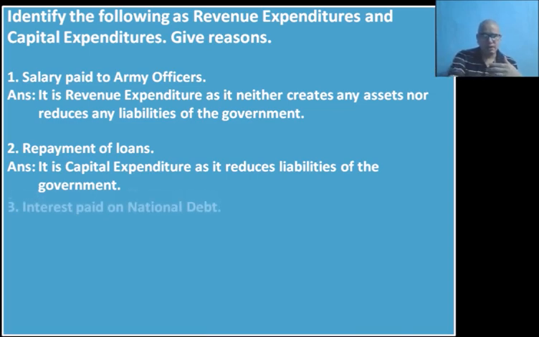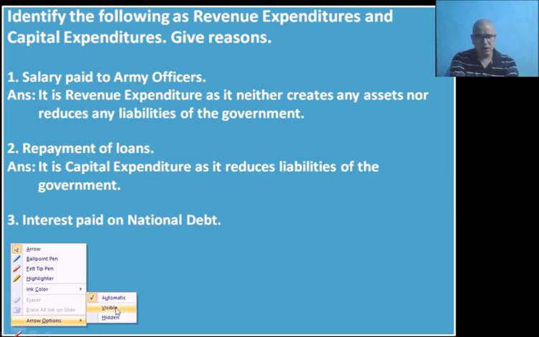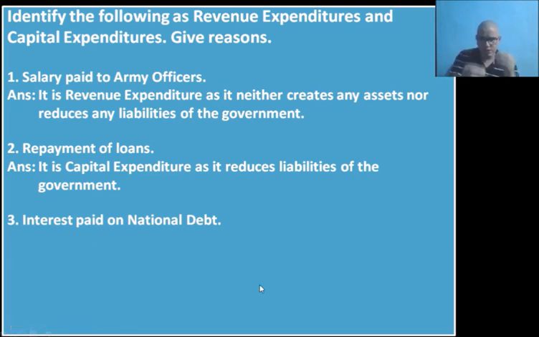Now again, let us take another. Interest paid on national debt. Now time and again I have been emphasizing on this word, interest and principal. Interest is a part of revenue budget. If government is getting interest, receipt is there, it is part of revenue receipt. If government is paying interest, then it is part of revenue expenditure. So interest paid on national debt.